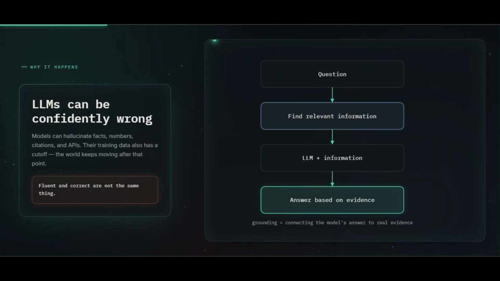And this is why hallucination happens. An LLM doesn't have a built in fact checker saying, wait, is this actually true? It predicts what text is likely to come next. So it can hallucinate facts, numbers, citations, even API responses. And there's another problem. The world keeps changing, while the model's training data has a cutoff. The result? Fluent doesn't necessarily mean correct. Grounding gives the model additional information it can use to produce a more reliable answer.